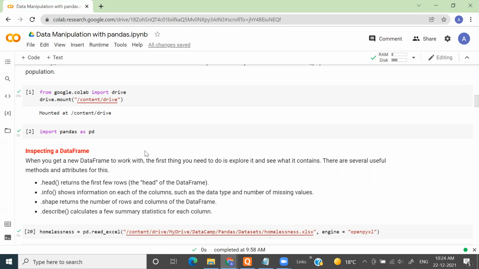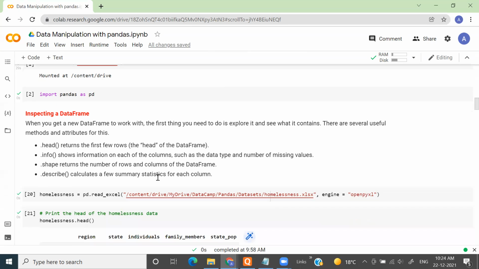You should check how many rows and how many columns are there in that particular data set. And then you can check certain summary statistics, right? To do all those things, there are four methods in pandas: dot head, dot info, dot shape, and dot describe. We'll see each of these methods one by one.